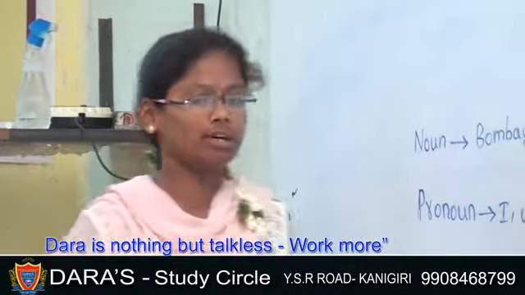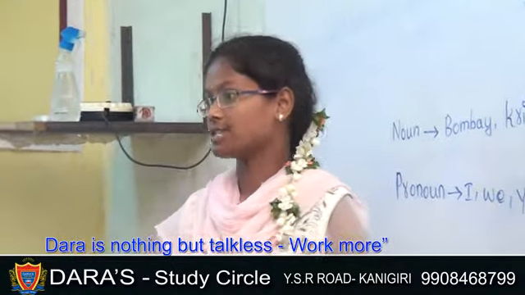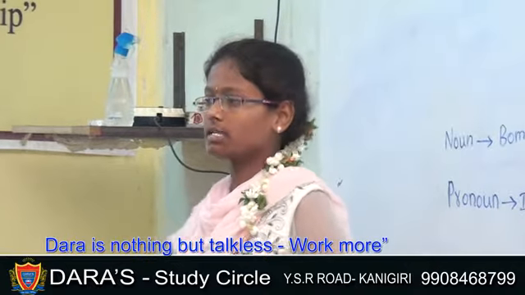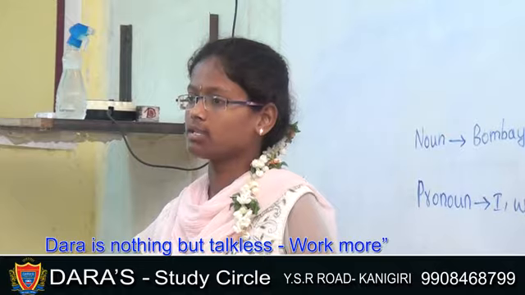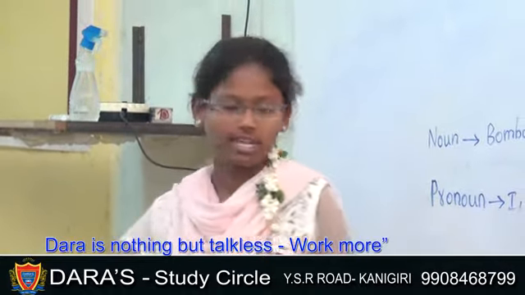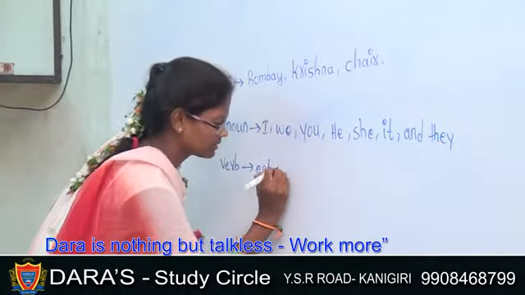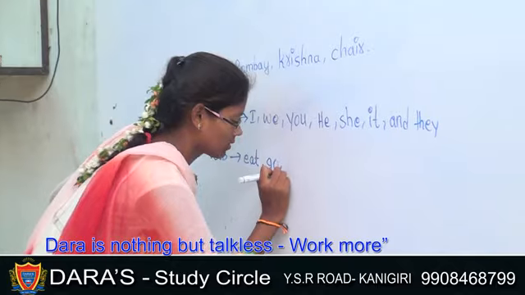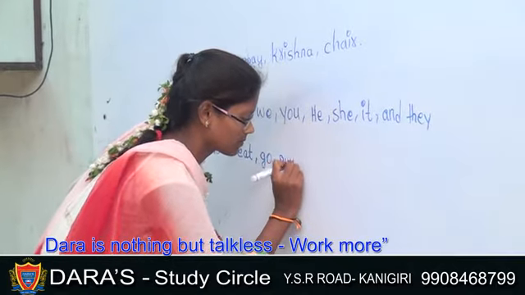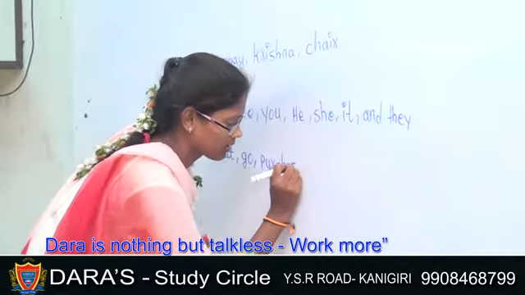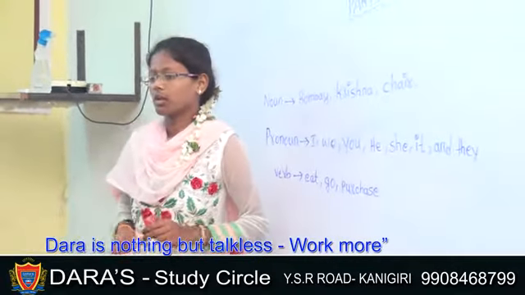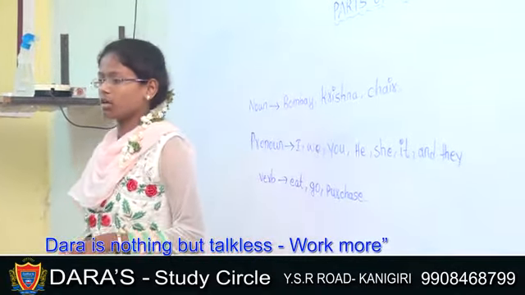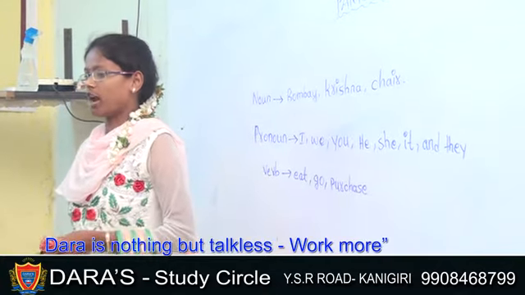Next one, verb. Verb denotes an action. It is an action word. It is a term derived from Latin language. In Latin they call it verbum, which means a task for a verb. For instance, eat, go, purchase, etc.